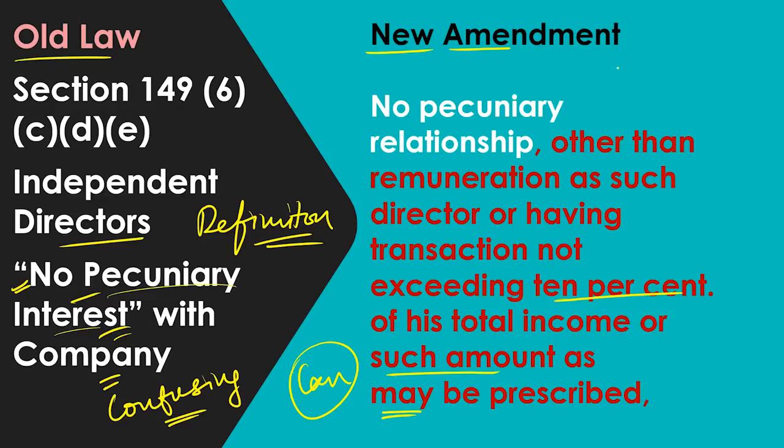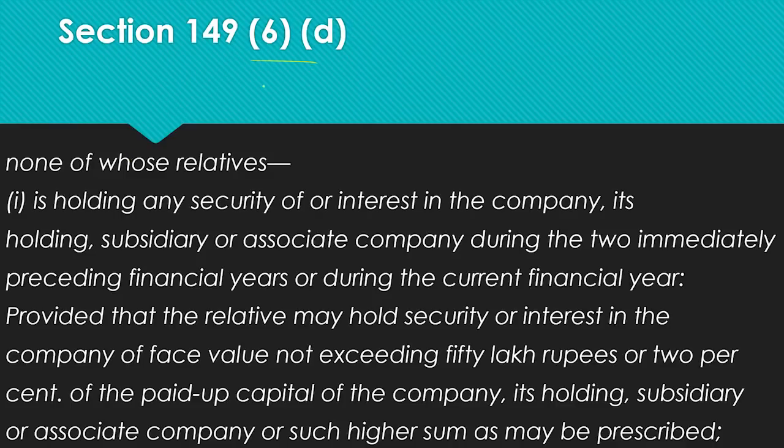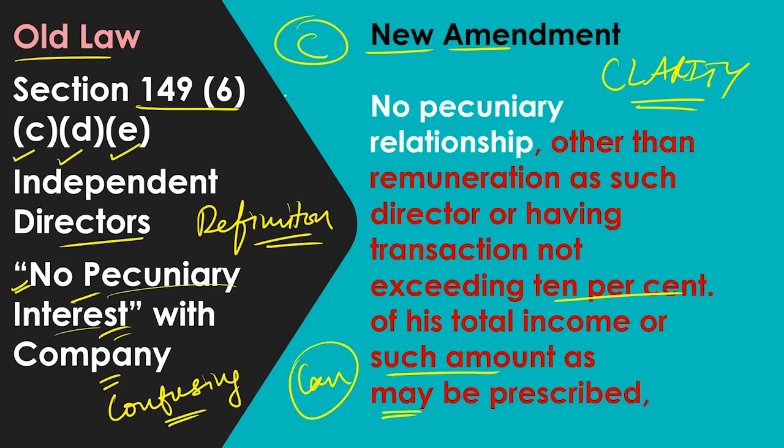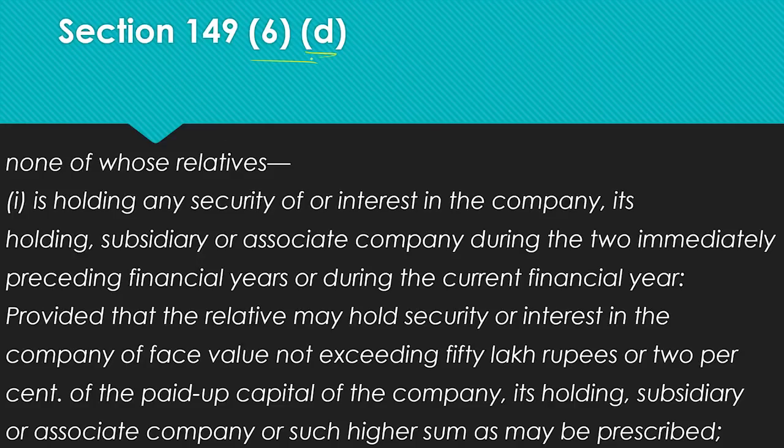So the new amendment is giving clarity now. What is the meaning of pecuniary interest, pecuniary relationship? We will go further within this section because in the old law we are studying clause 149 subsection 6, clause C, D and E. So this is clause C, this is clause D. Once we finish clause C, we will come to clause D. Clause D talks further about independent directors.